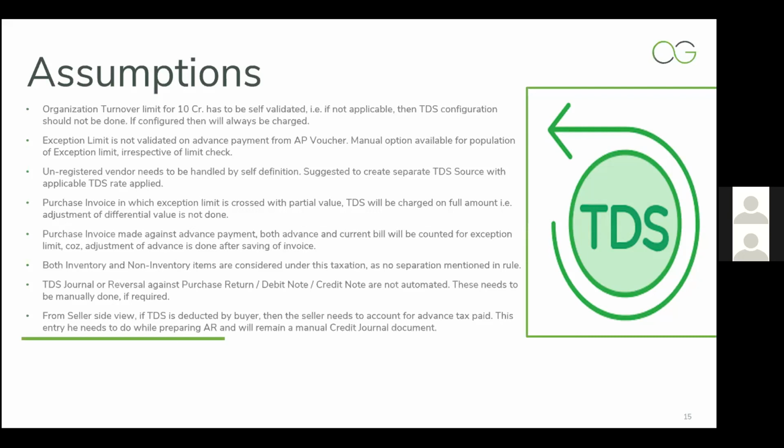From the seller side, if TDS is deducted by the buyer, then the seller needs to account for the advance tax paid. This entry needs to be done manually. That is again self-initiated while preparing AR, where the credit journal entry document needs to be created. So again, this seller side view with respect to TDS is not automated in the system. This has to be done manually.